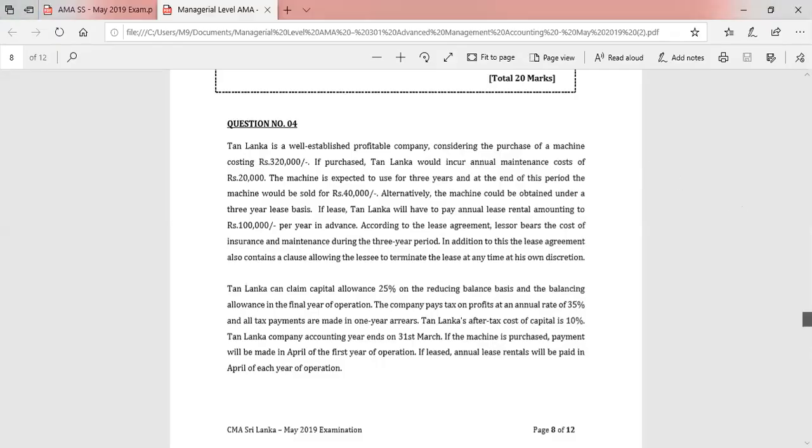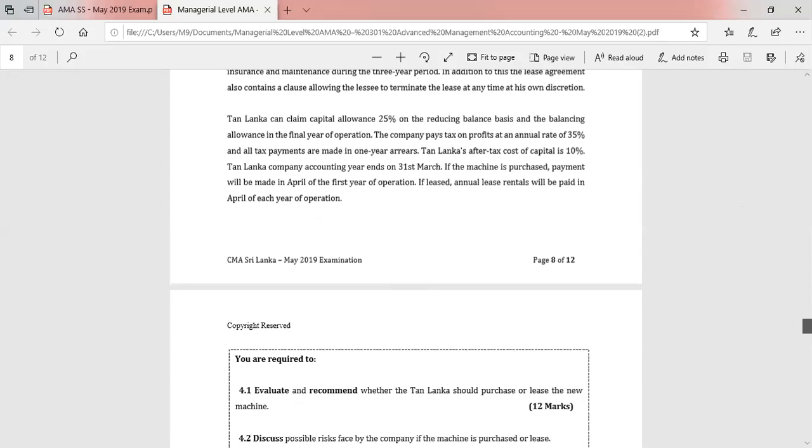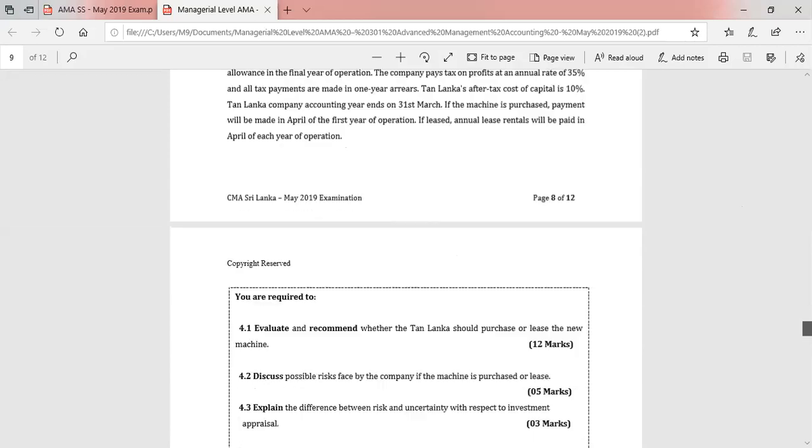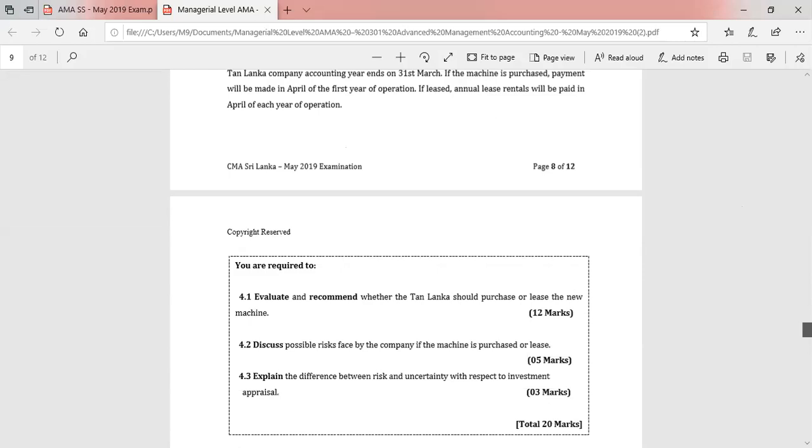We can now move into 4.2. So the cost saving option, we know out of the two options, is the leasing option. In 4.2, the examiner is asking, discuss possible risks faced by the company if the machine is purchased or leased. So we can write the answer for 4.2 here.